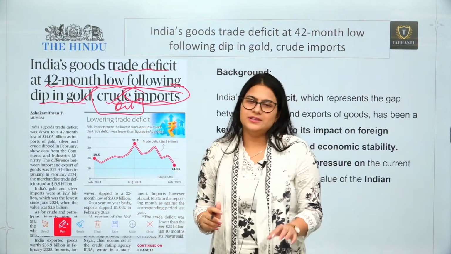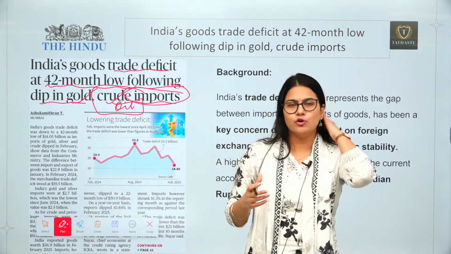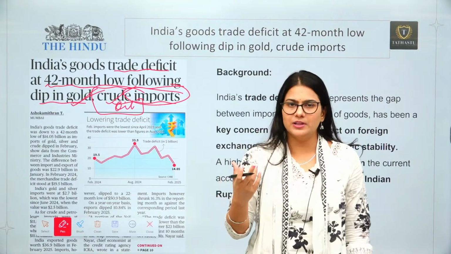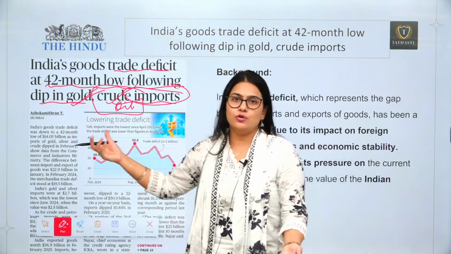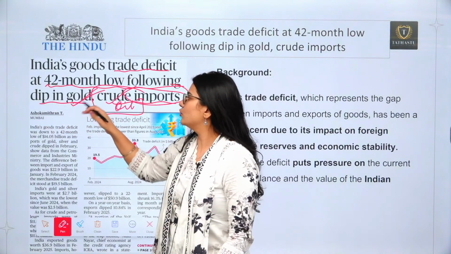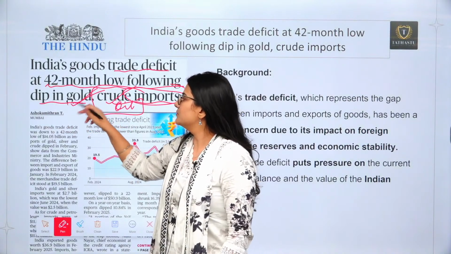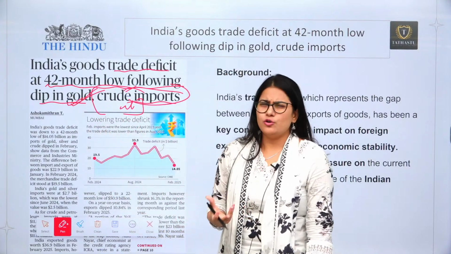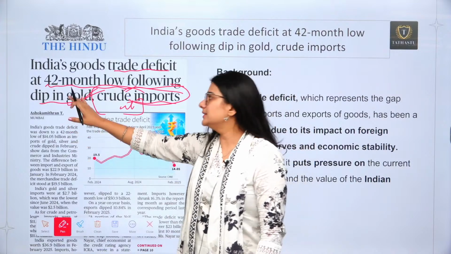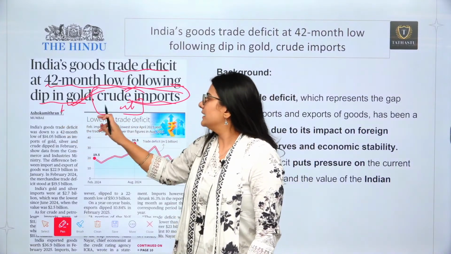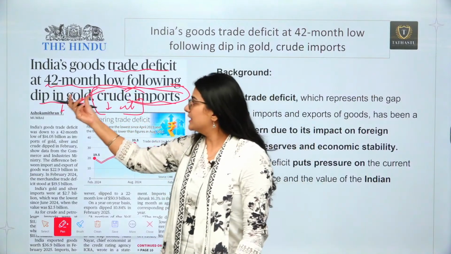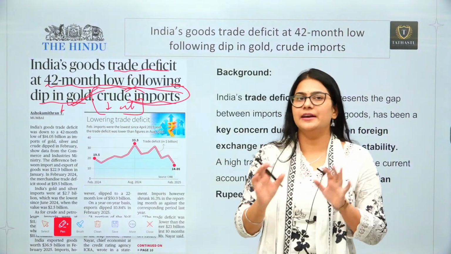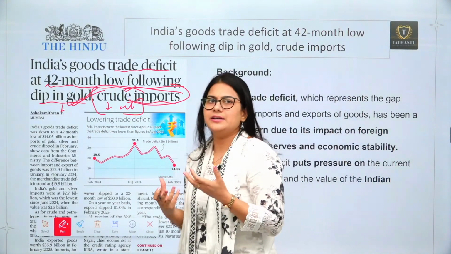So we all know that crude oil is a necessity for the economy and growth of a country. And India's obsession with gold has always been high. We don't produce gold, so we import gold. So we have so much dependency on imports when it comes to gold and crude oil, because crude oil is a necessity and gold is kind of an Indian obsession, you can say. But right now there was a dip in the import of gold and also in the import of crude oil. This dip has affected the trade deficit, and now we have a smaller trade deficit. First of all, we need to understand what a trade deficit is.